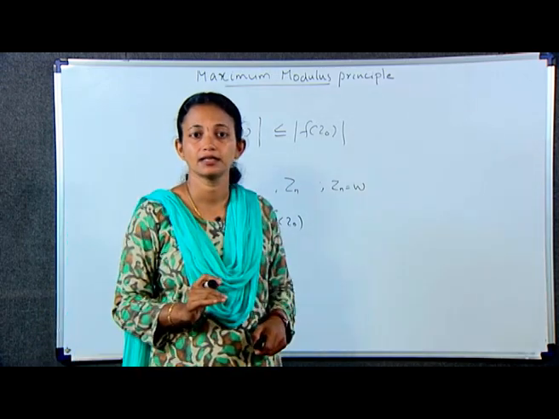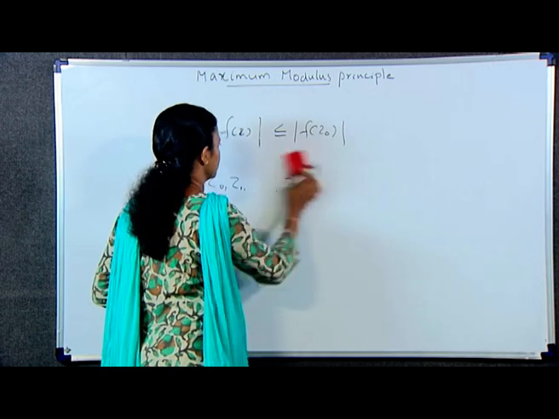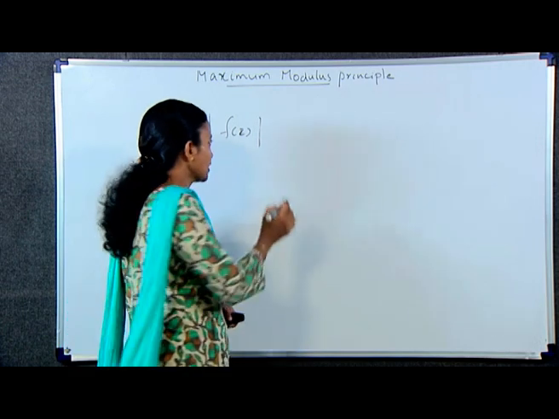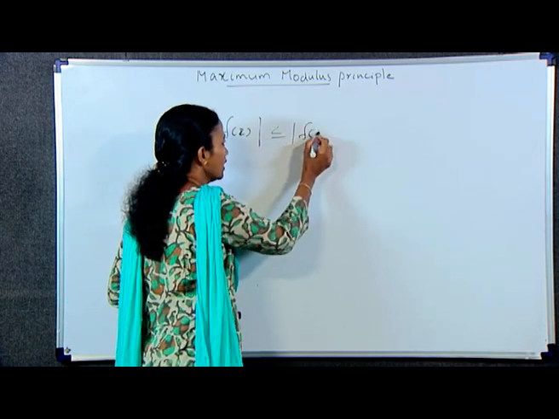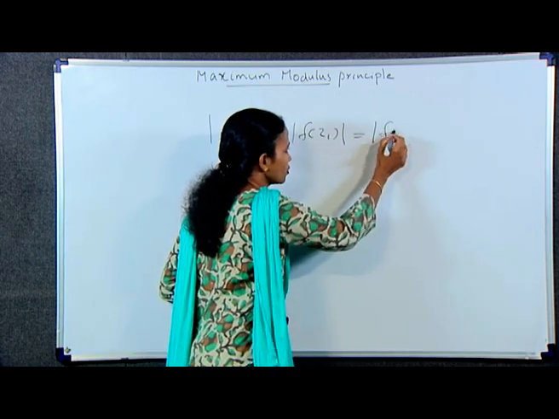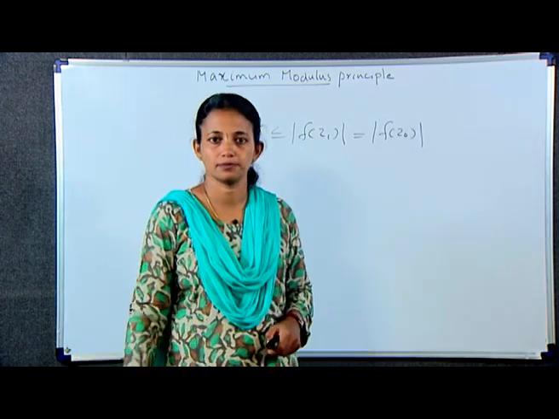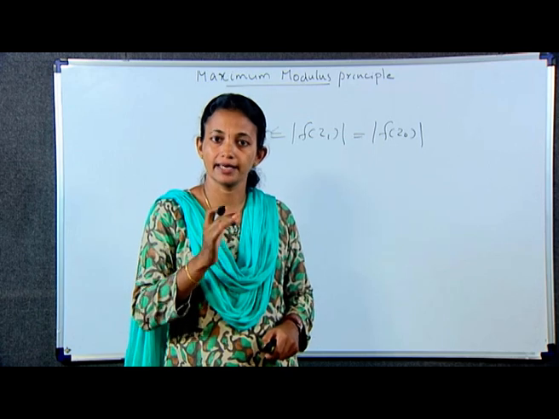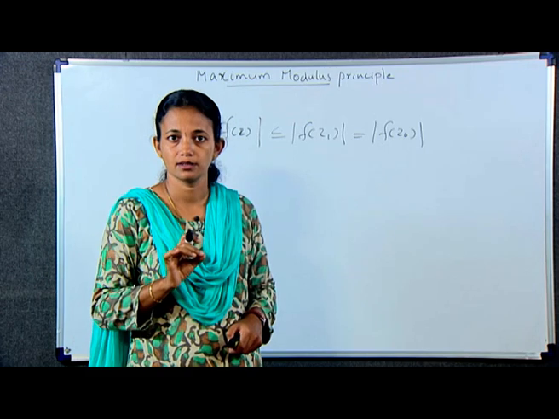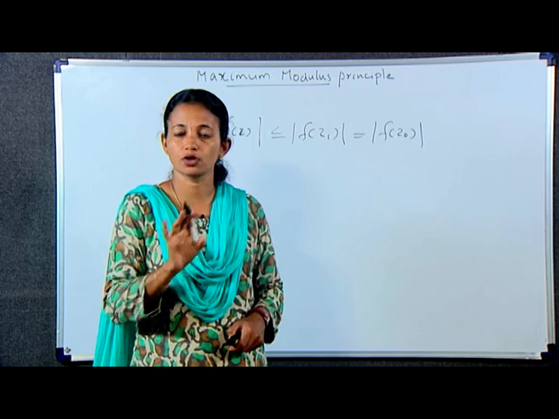This means that modulus of f(z) is less than or equal to modulus of f(z1), which is equal to modulus of f(z0) for each point z in N1. Applying the preceding lemma again, f(z) has the constant value f(z1) throughout N1. Hence, f(z) is equal to f(z1), which is equal to f(z0), for all z in